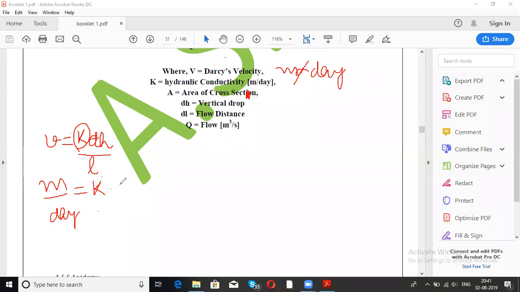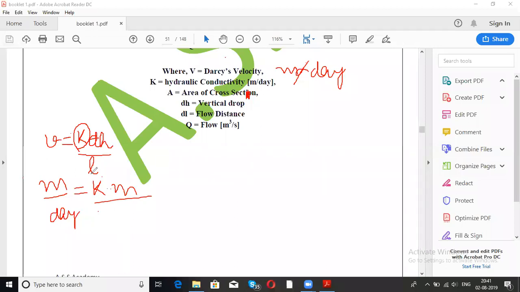ये मीटर में होगा कि नहीं होगा? You know that vertical drop will be definitely in meters, है ना? जब हम मीटर में बात करें everything, so we will take it in m. We will calculate in m. इसकी जगह m लिखें. Then L is the flow distance. What should be the value or parameter or unit of flow distance? Please tell me. What will be the unit of flow distance?